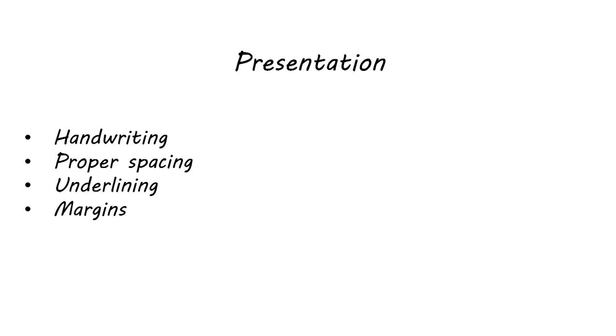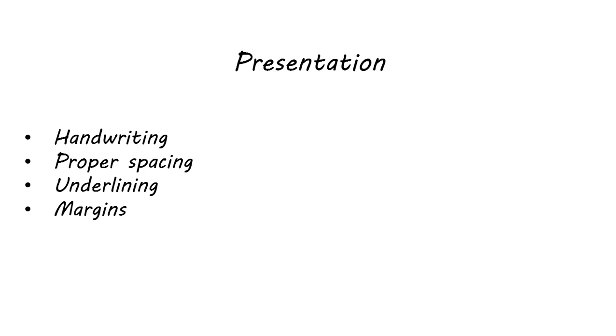So in the first semester I got D and C in physics and chemistry, the theoretical subjects. In the next semester I improved my presentation and I got O grade in both physics and chemistry. So that's the importance of presentation. Even if you have bad handwriting, the next 3 points cover it. My handwriting did not improve overnight, obviously, but I used the next 3 points to make my answers more presentable. The 3 points are proper spacing, underlining and margin.